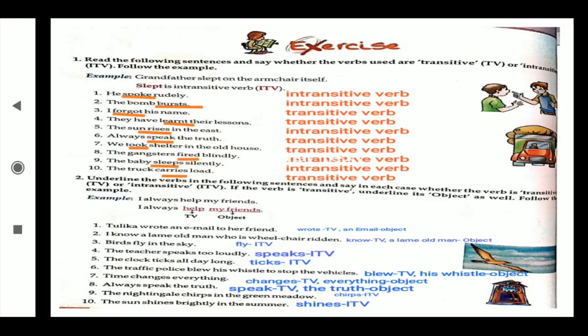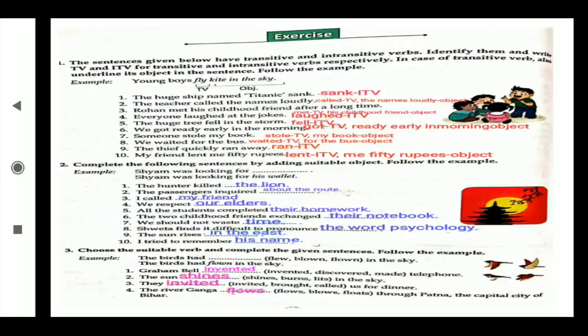Now see the question answers from your textbook. What is the first question? The sentences given below have transitive or intransitive verbs. Identify them and write down TV for transitive and ITV for intransitive verbs respectively. In case of a transitive verb, also underline its object, because as I explained before, when a transitive verb comes, its impact happens on some thing. That thing is called the object. That object we also have to mention when identifying the transitive verb.